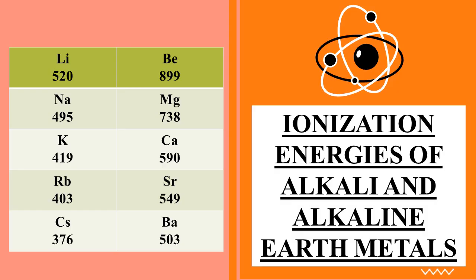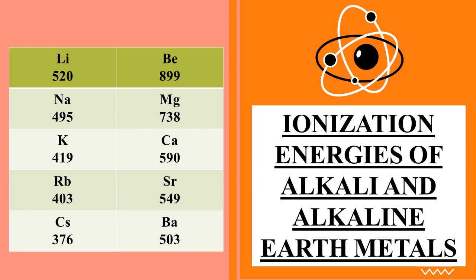To learn about the reactivity of alkali and alkaline earth metals, we should learn about the ionization energies of alkali and alkaline earth metals. As you can see in the table, alkali metals, say lithium, sodium, potassium, rubidium and cesium, have low ionization energies as compared to the alkaline earth metals, which are beryllium, magnesium, calcium, strontium and barium.